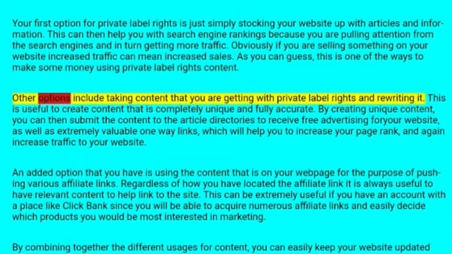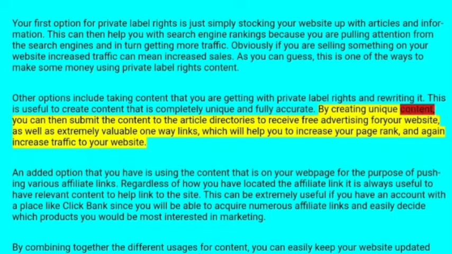Other options include taking content that you are getting with private label rights and rewriting it. This is useful to create content that is completely unique and fully accurate. By creating unique content, you can then submit it to article directories to receive advertising for your website as well as extremely valuable one-way links, which will help you increase your page rank and again increase traffic to your website.